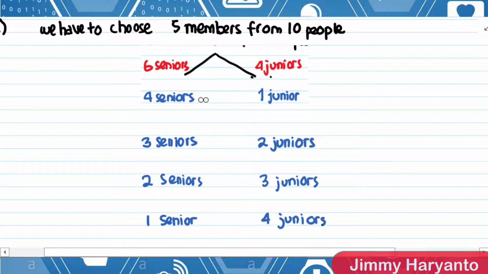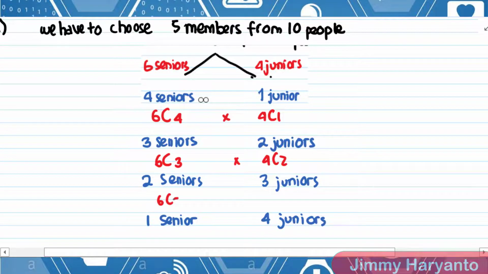Okay, so we have to calculate this using combination. So I will write 6C4 times 4C1. Then for this one is 6C3 times 4C2. And then for this one is 6C2 times 4C3. And then for this one is 6C1 times 4C4.